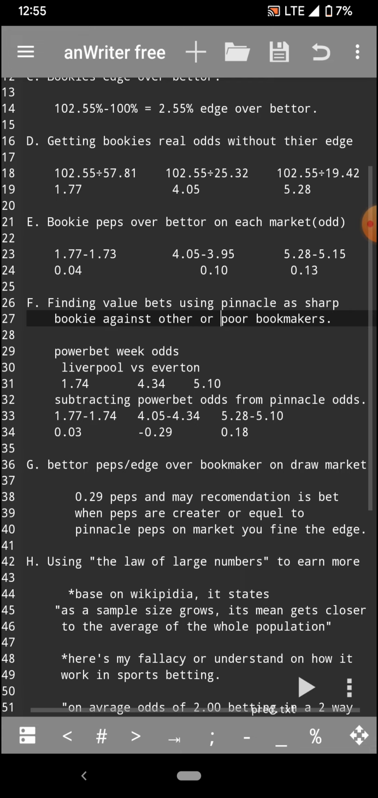Pinnacle is a very sharp bookmaker, and the reason we consider them to be sharp is because they allow gamblers all over the world to bet on their platform, and they have massive limits. On one bookmaker, on a match, they might only allow you to bet at least $100, but on Pinnacle they can allow you to bet about $10,000 per game, on a single game.